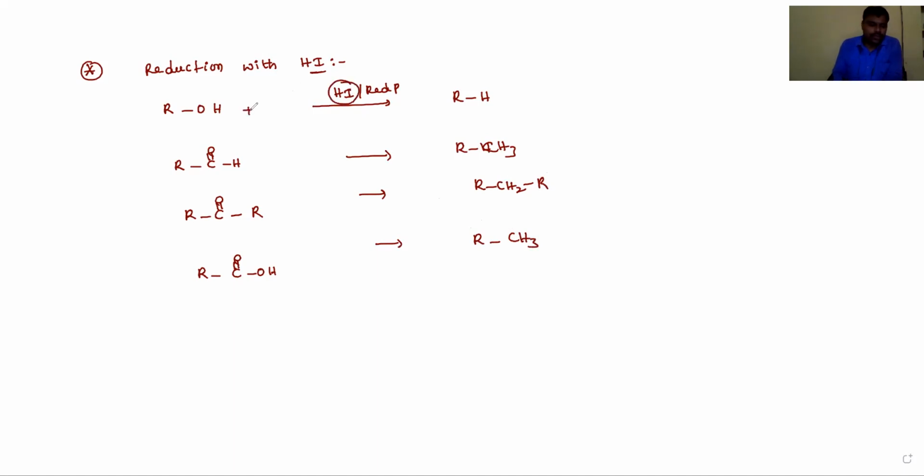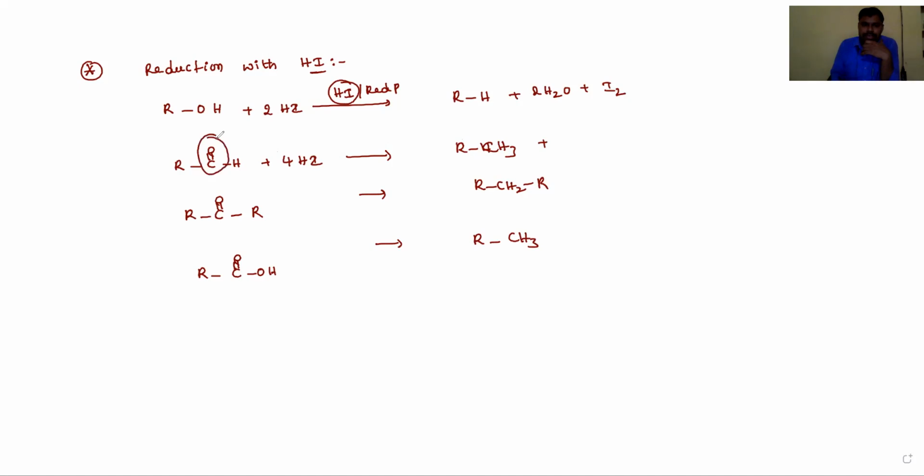How many nascent hydrogens will it produce, dear students? For alcohols we need to use 2 moles of HI. Then the product is RH, and H2O and I2 will form. And here 4 moles of HI are required, in the presence of red phosphorus, converted into CH3R.